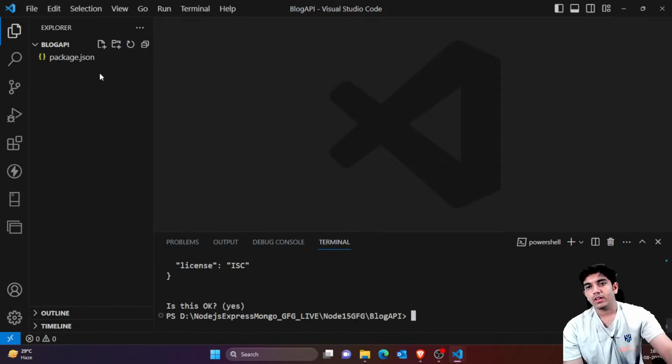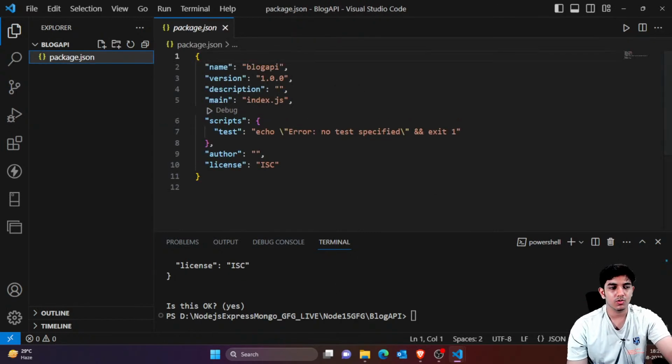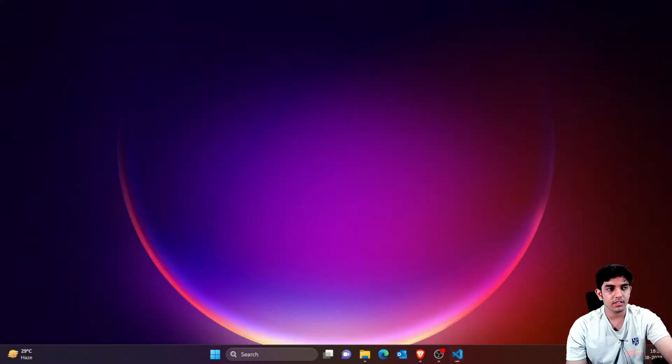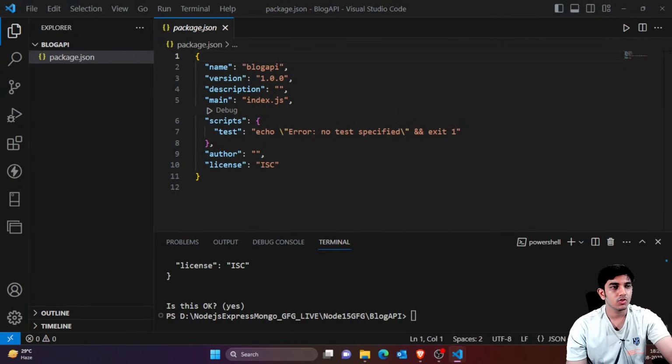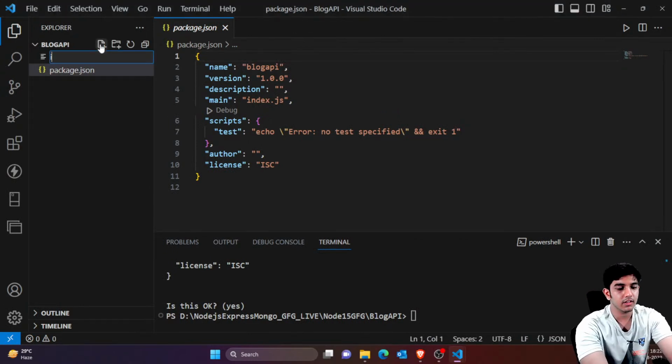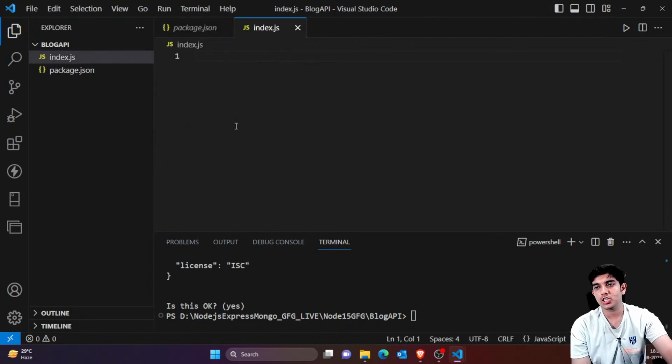So that's it, and you can see we have a package.json file. So now we have to make some installations, and we have to set up our basic Node.js application. So we would be doing that. What we need is, first of all, let's create an index.js file. And inside this, we would be initializing our application. This is the main entry point, right?